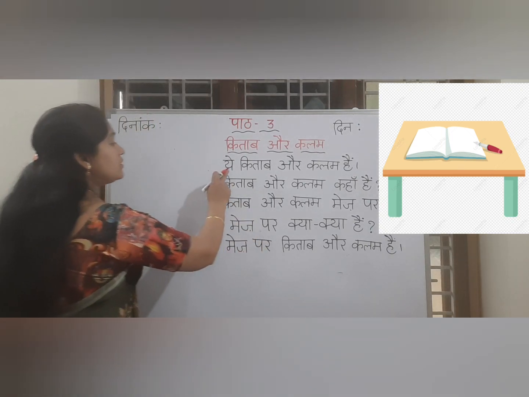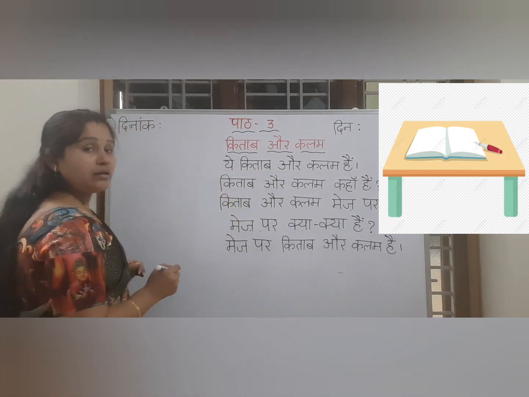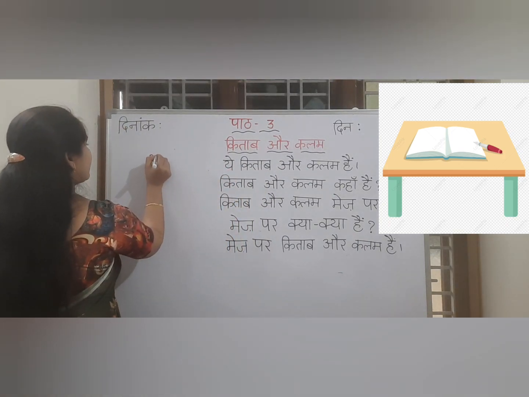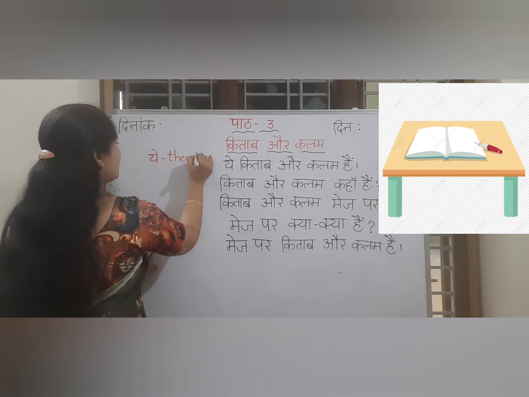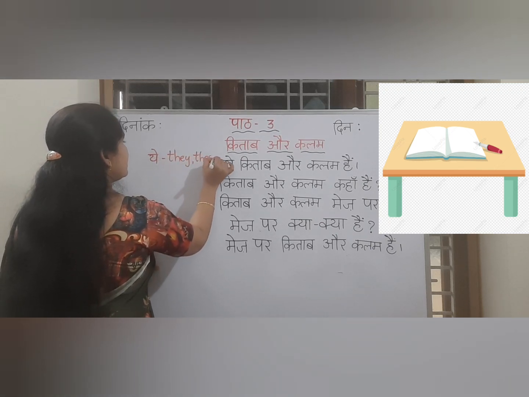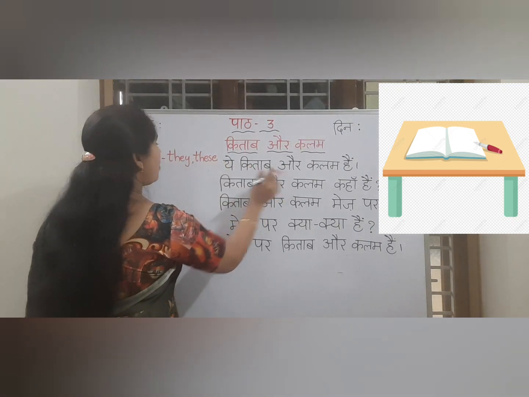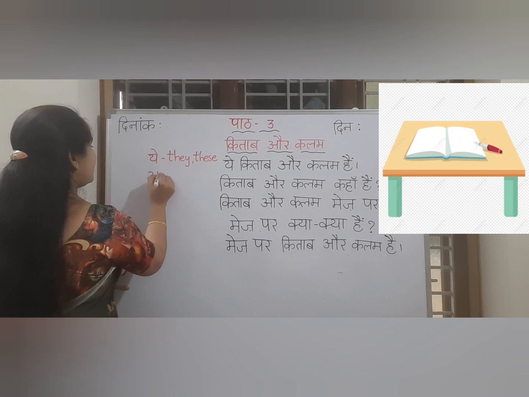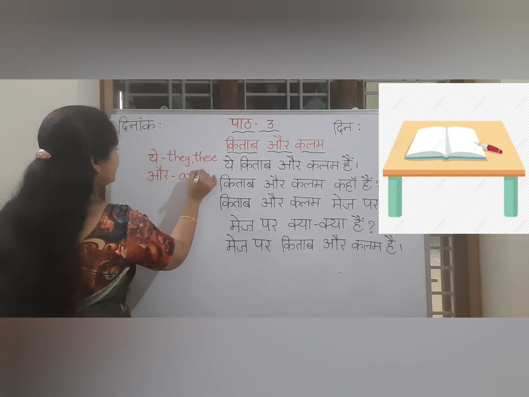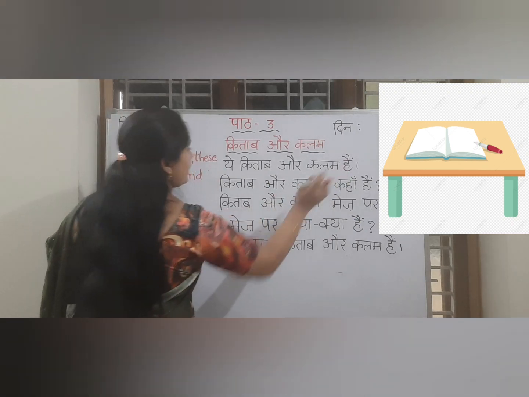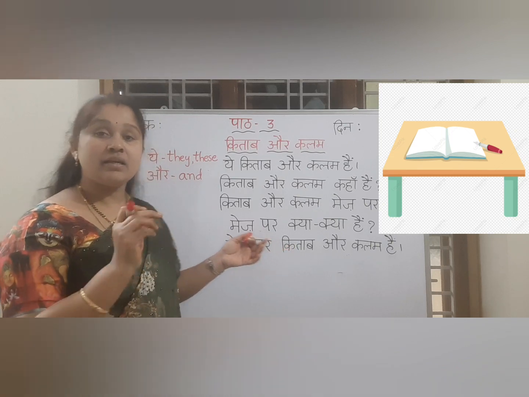And you can find some of the new words here and let us see. Ye. Ye means they, these. Ye means what? They, these. Aur. Aur means and. A-N-D. Right? Now, hai. In the previous one we learned hai. Hai means is.